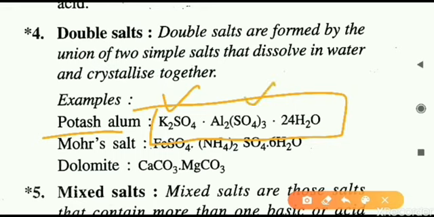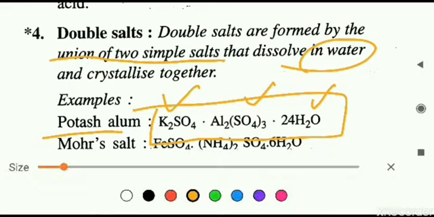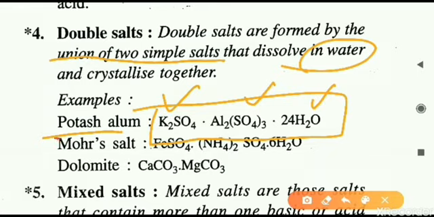Two different salts are joined together, so it is a union of two simple salts, and both these salts are dissolved in water. In the end part of the formula you can see they are dissolved in water, and as a result they have crystallized. That means a crystal has been formed, and this crystal is given the name potash alum. You have to learn the names and formulas of all these double salt examples. So potash alum is K2SO4.Al2(SO4)3.24H2O. What is this 24H2O called?